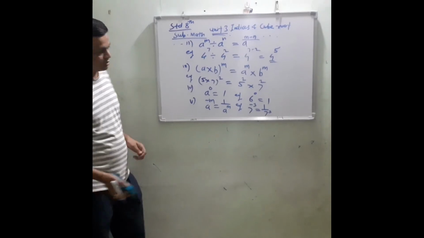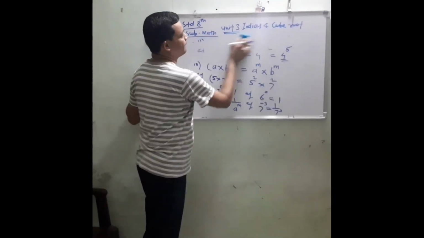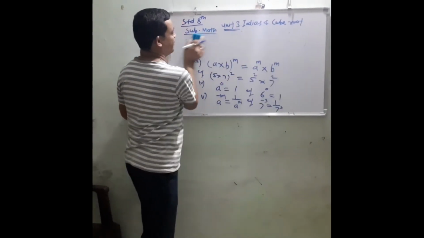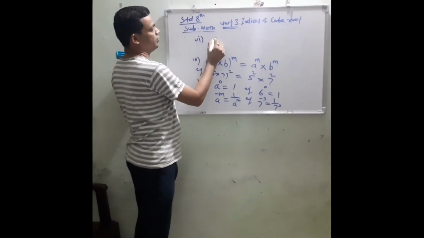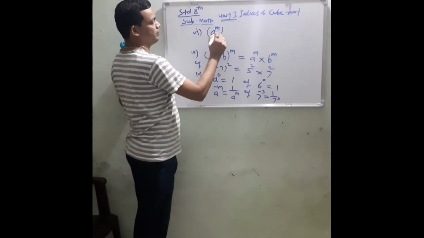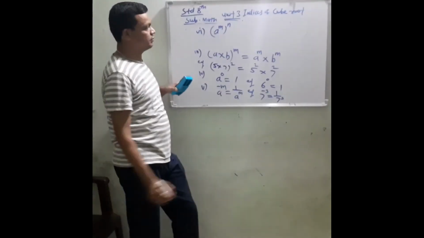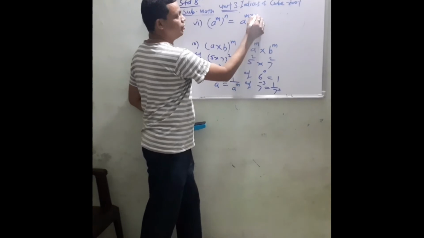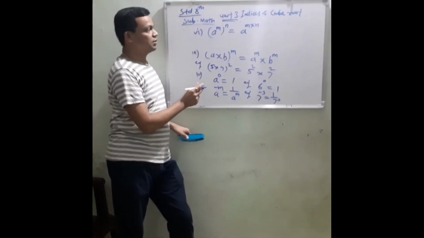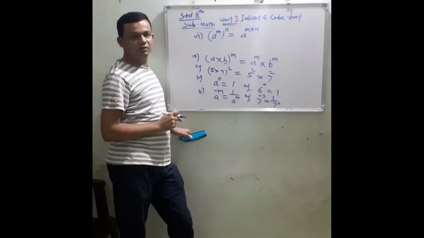Now next one is the sixth rule. (a raised to m) raised to n is a raised to m into n. In this case, we have to multiply the index.